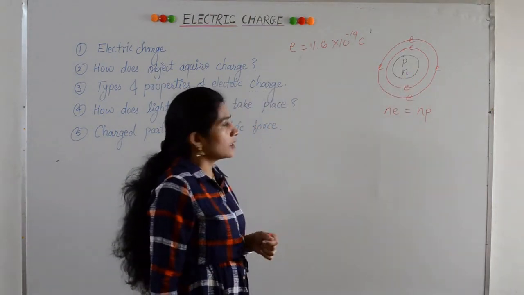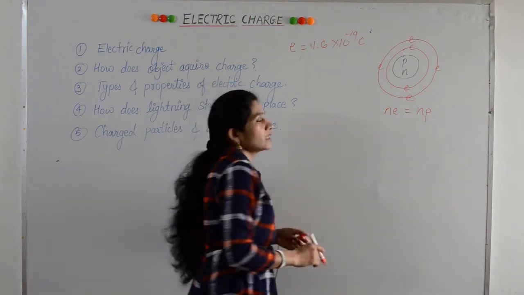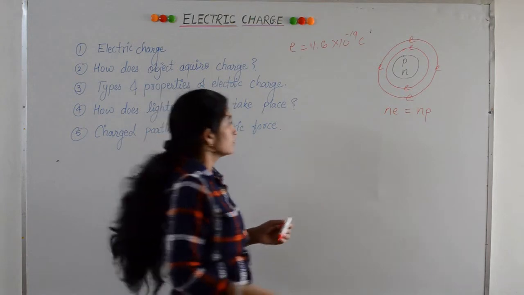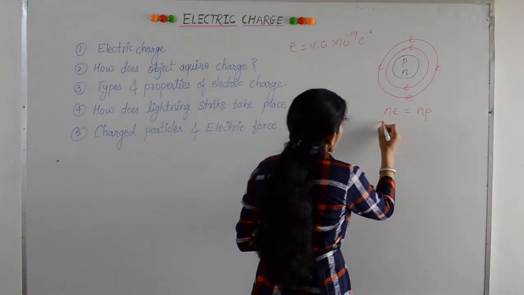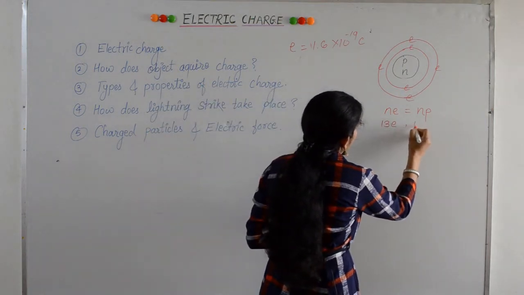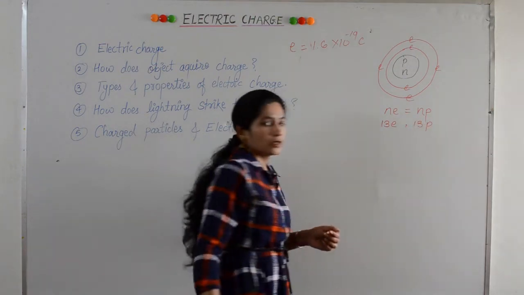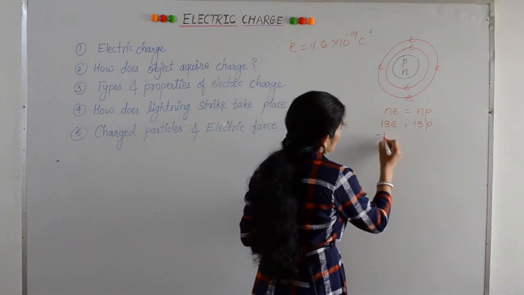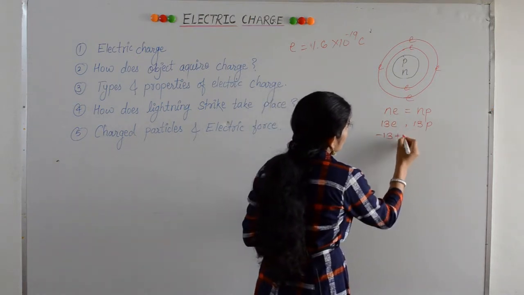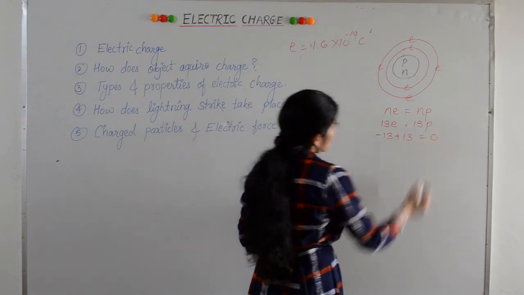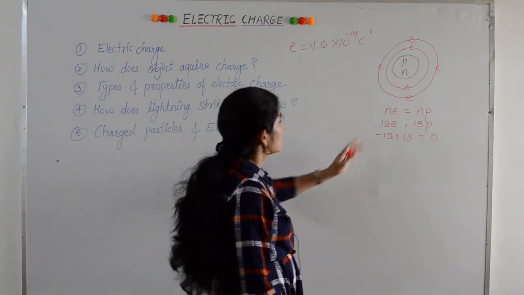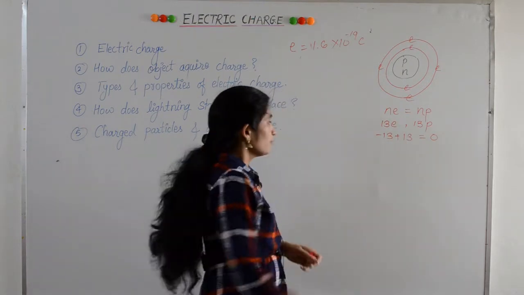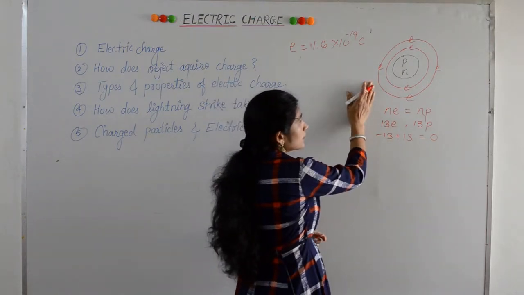Suppose this atom is an aluminum atom. So what is the atomic number of aluminum? 13. It means that it has 13 electrons and 13 protons. What is the charge on an electron? Negative. So minus 13, the charge on protons is plus, minus 13 plus 13 is 0. This shows that the charges cancel out or they balance each other. Therefore, this atom is electrically neutral.